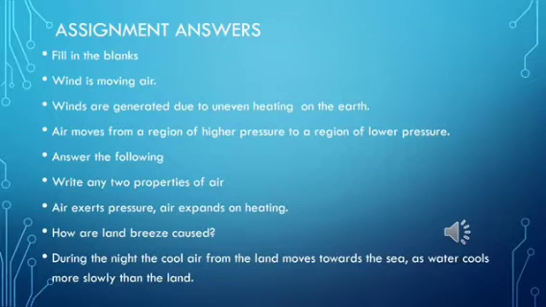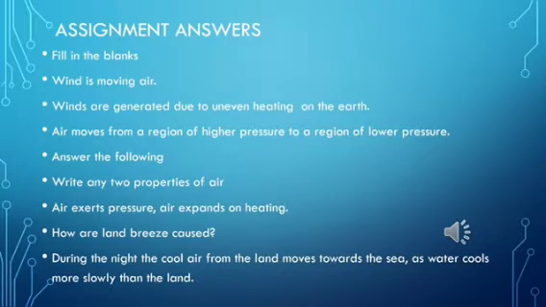Let us discuss the assignment answers. The first one was fill in the blanks. The first one: wind is moving air. Winds are generated due to uneven heating on the earth. Air moves from a region of higher pressure to a region of lower pressure.